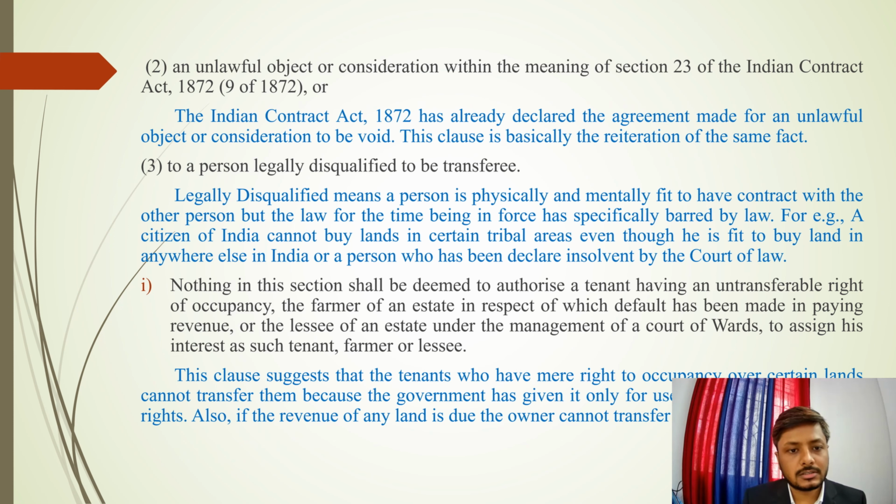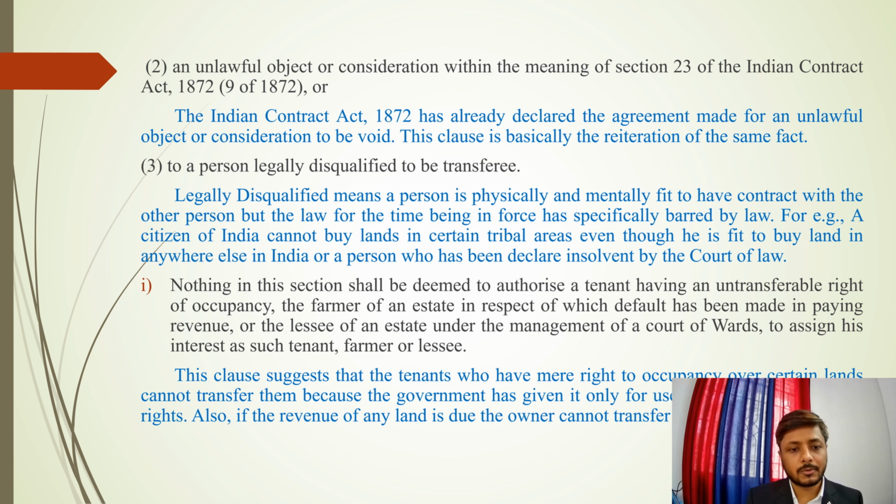Moving on to subclause 2 of clause G, we have: an unlawful object or consideration within the meaning of section 23 of the Indian Contract Act cannot be transferred. We have already read in the Indian Contract Act that if an agreement is made for an unlawful object or consideration, it will be void ab initio. This subclause is basically a reiteration of the same fact: if the object or consideration is unlawful, the transfer is not valid.